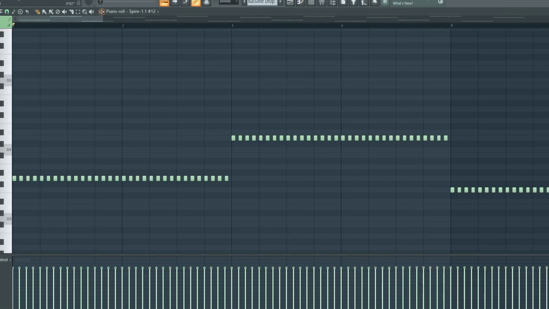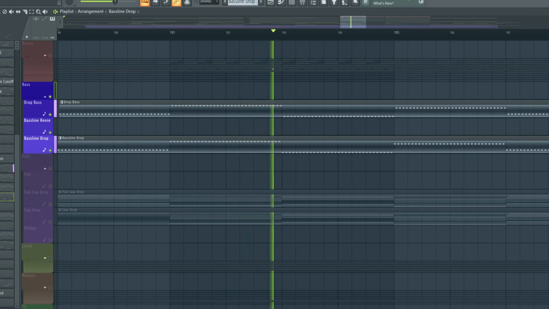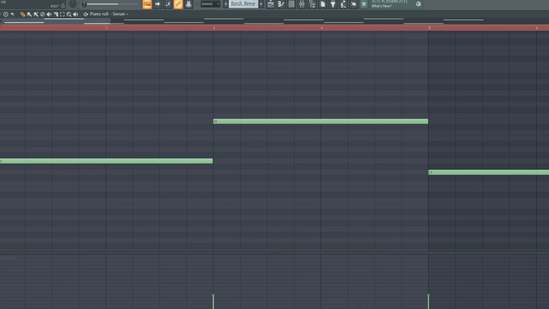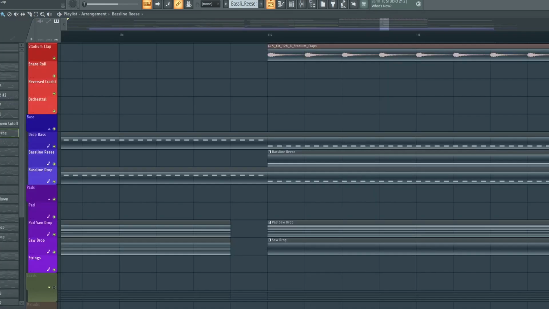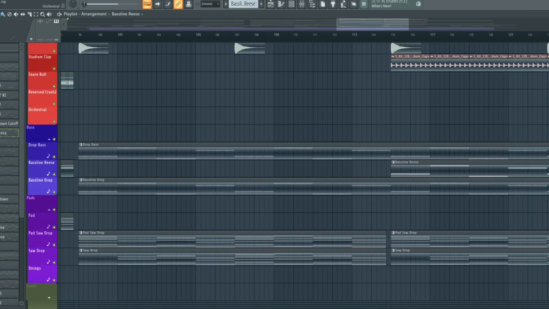To make for a fuller sound, I'm also adding a second bass sound to it. On the second half of the drop, I'm also adding a reese that sounds like this. So we have the pads, we have the drums, and we have the bass, and when we play it all together, this is what we get.